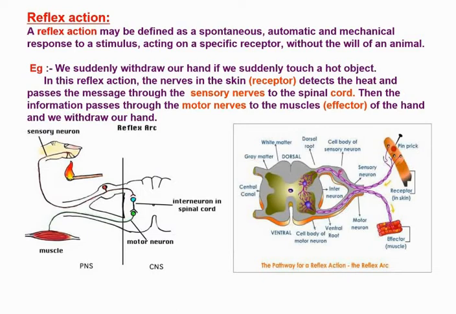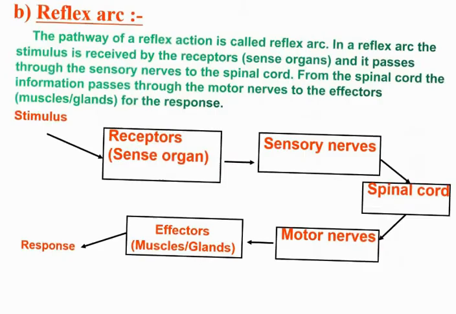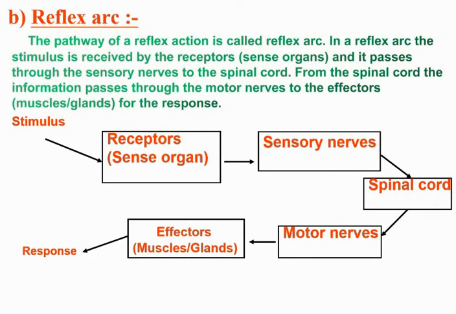These are the two figures. Here you can see examples of the reflex action, how the sensory neurons receive the messages, and the motor neurons give the response to it. Next we'll be discussing the reflex arc. The pathway of reflex action is called the reflex arc.